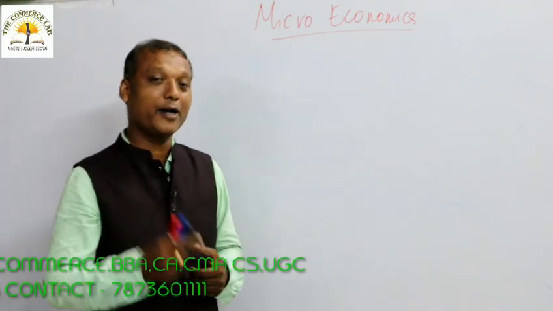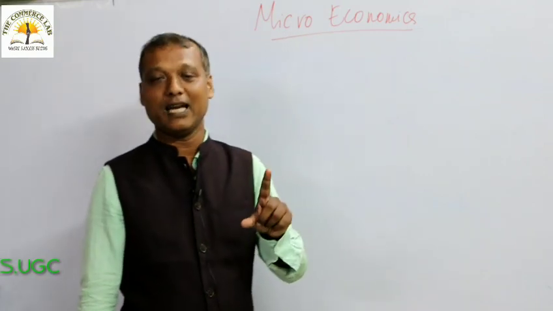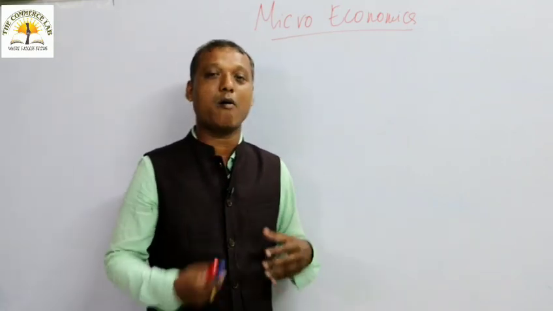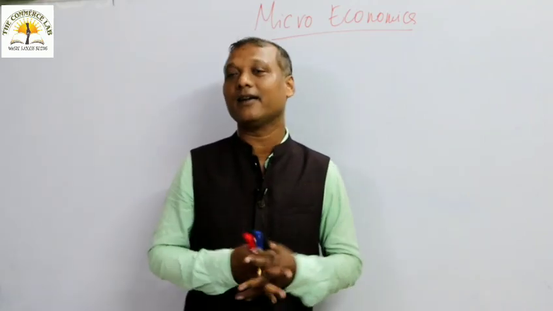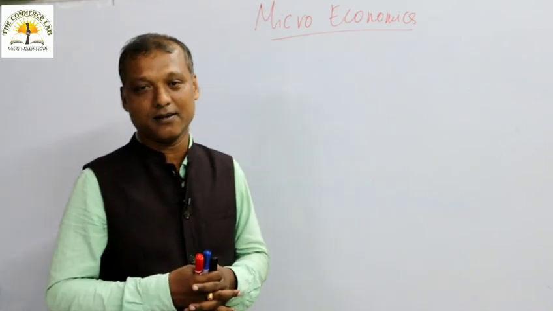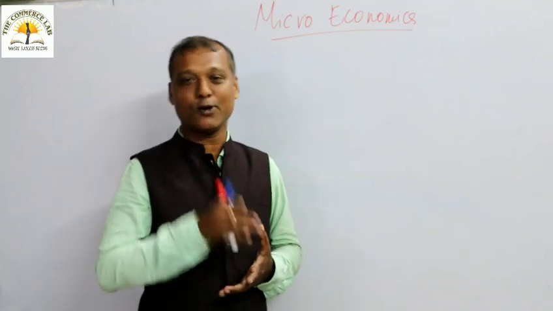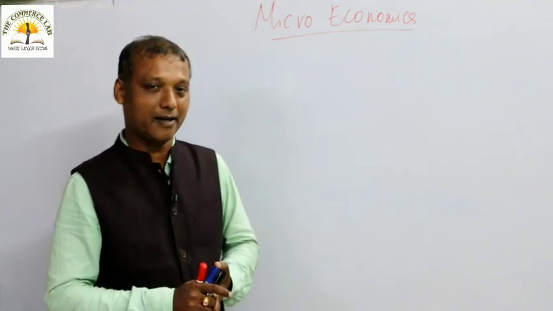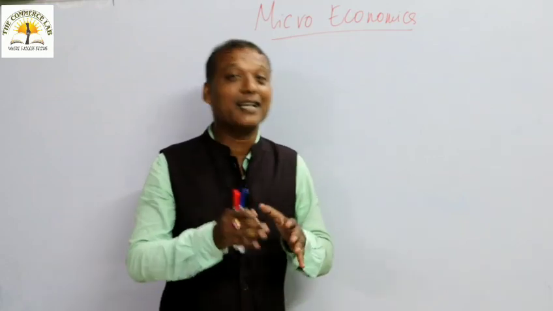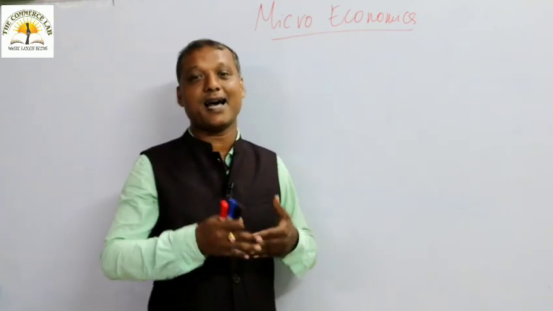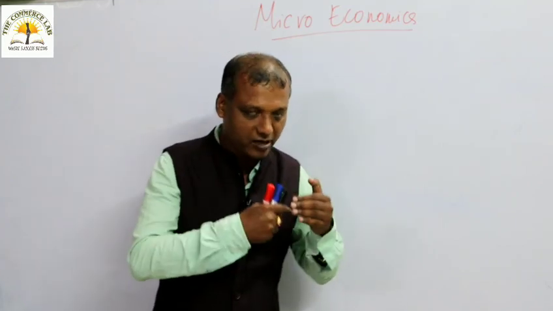In economics, one point you have to remember is that human wants are unlimited. There is no limit to our desire. There is no limit to our wants. Even if you ask superstar Salman Khan, or superstar Amitabh Bachchan, you can say that their wants, their desires are unlimited. So in economics, human wants are limitless. But on the other hand, resources are limited. Resources to satisfy the needs are limited. You understood? In economics, everything starts from wants.